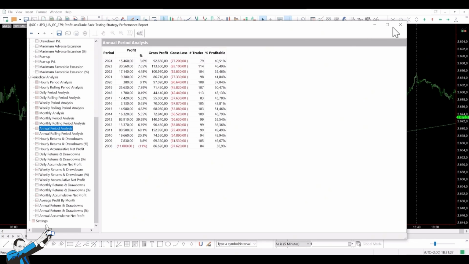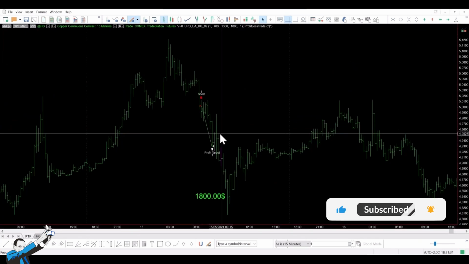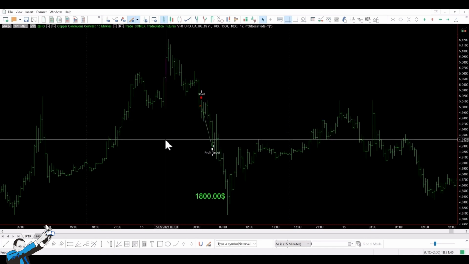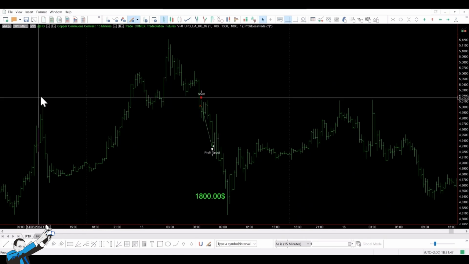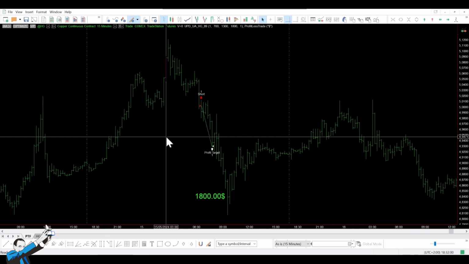Now let's move on to the second strategy, which is a mean reverting strategy for copper futures. In the system we previously discussed, we sold with limit orders on the break of the previous session's high and bought with limit orders on the break of the previous session's low. This strategy is based on a similar concept but with some adjustments.